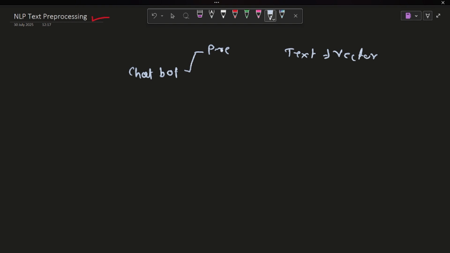But before converting the text into vectors, we perform text pre-processing. It means we are cleaning all the text.